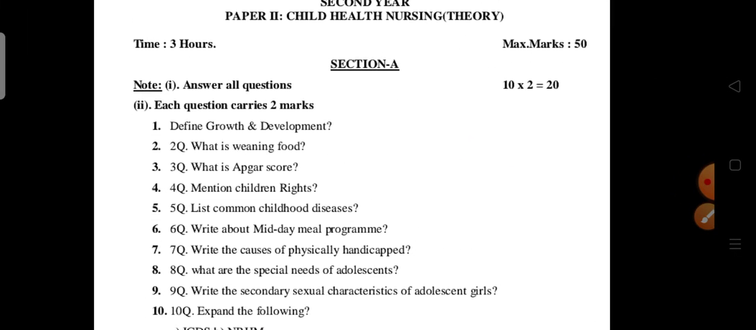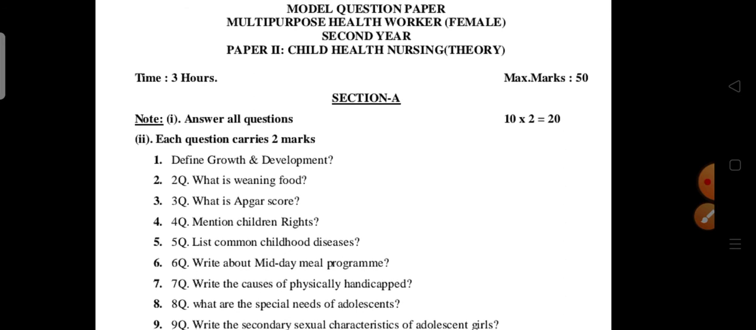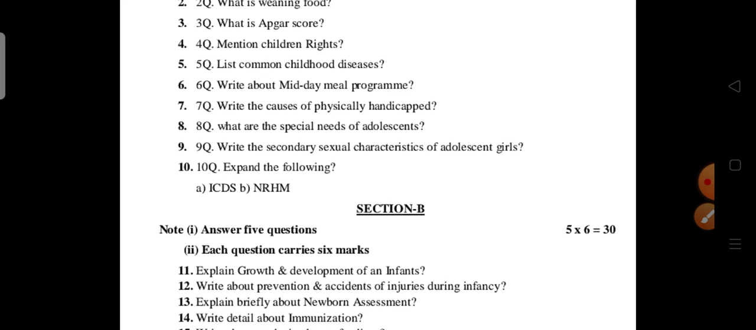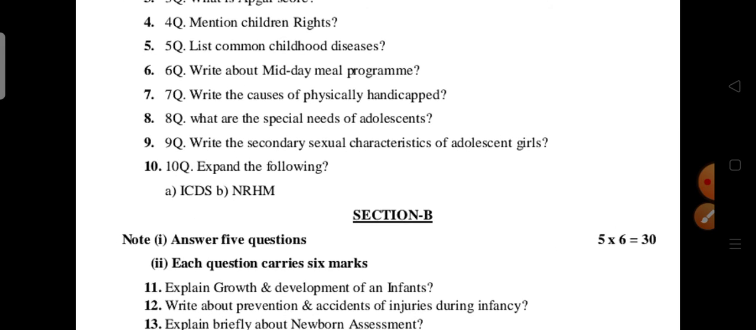Next, coming to paper 2: define growth and development, what is weaning food, what is APGAR score, mention children's rights, list common childhood diseases, write about the midday meal program, write the causes of physically handicapped, what are the special needs of adolescents, write the secondary sexual characteristics of adolescent girls, explain the following, like ICDS and MH.